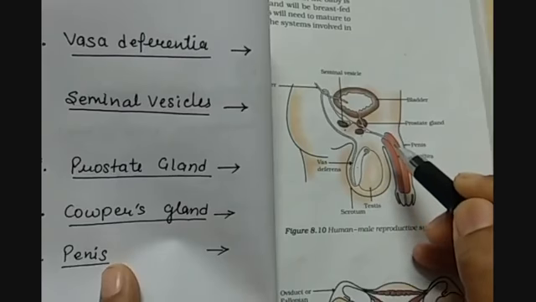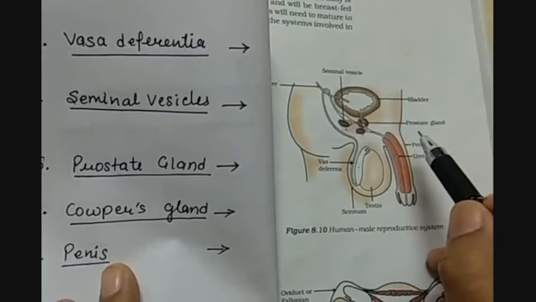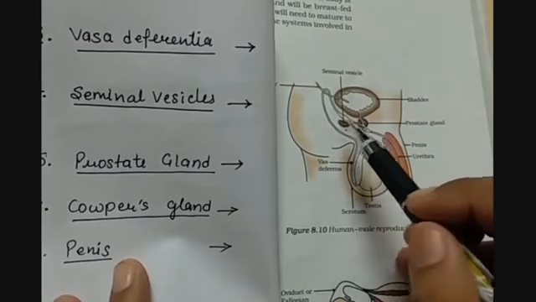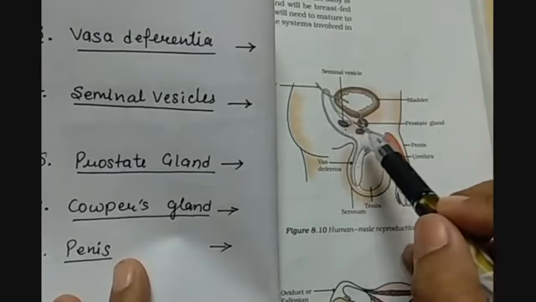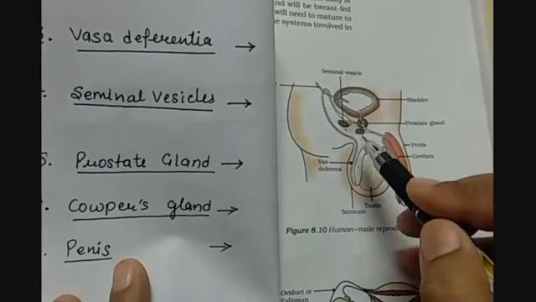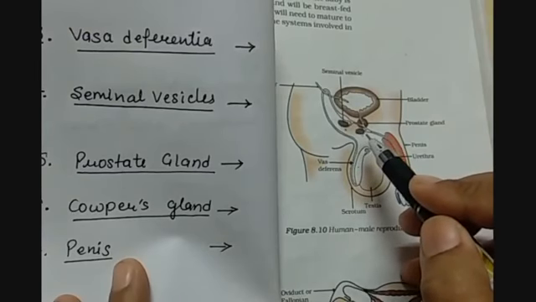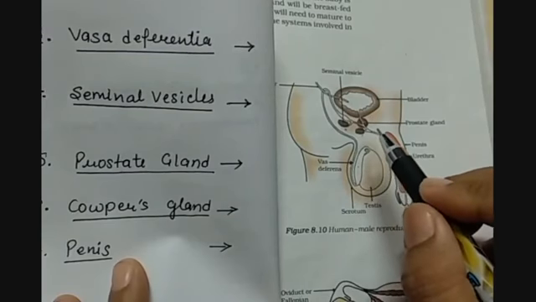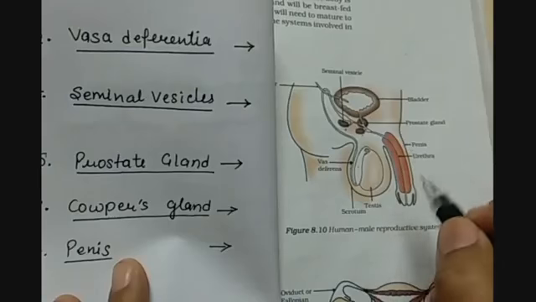So we have seen the purpose of the fluid coming from the prostate gland: to bring together the fluid from the seminal vesicle and the sperm duct, the prostate gland makes it alkaline. What is the purpose of Cowper's gland? Cowper's gland secretes a lubricating fluid which helps lubricate the passage of the penis.